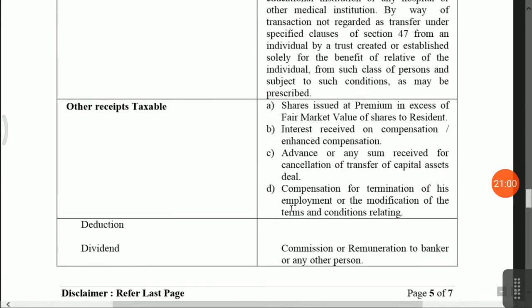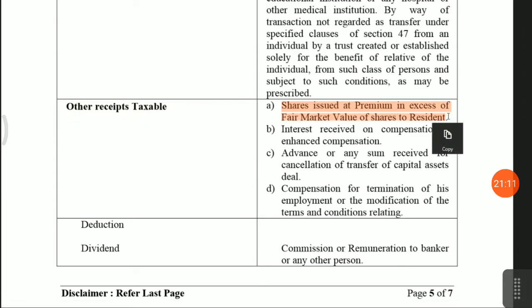Other receipts taxable. Now what are other receipts taxable? Shares issued at a premium in excess of fair market value of shares to residents. Friends, these are different types of tax saving techniques.